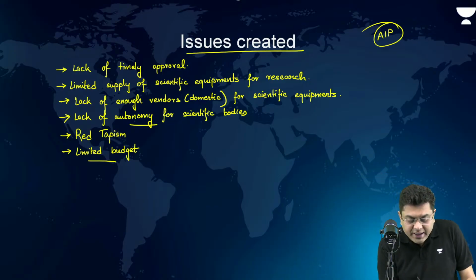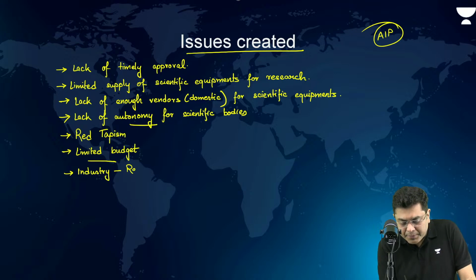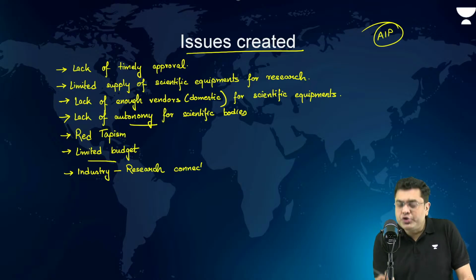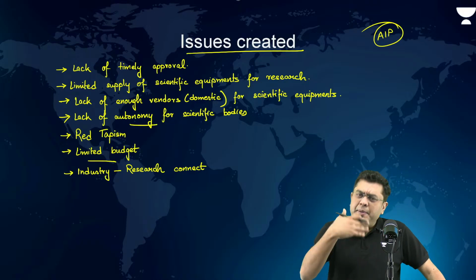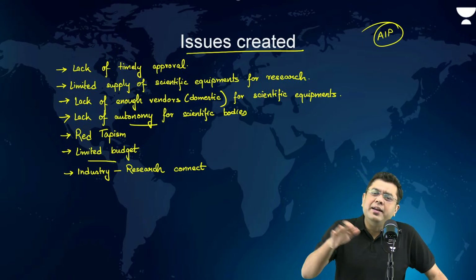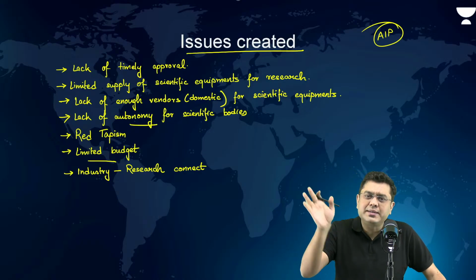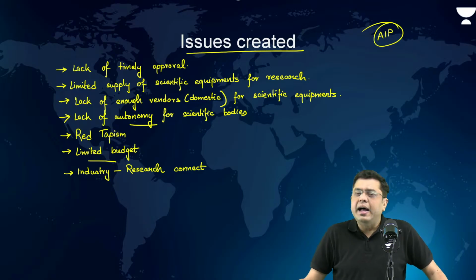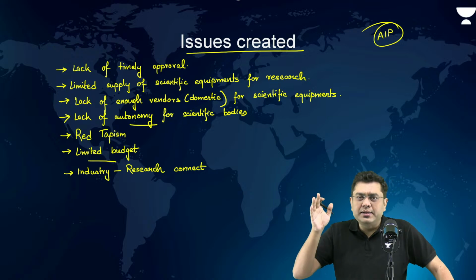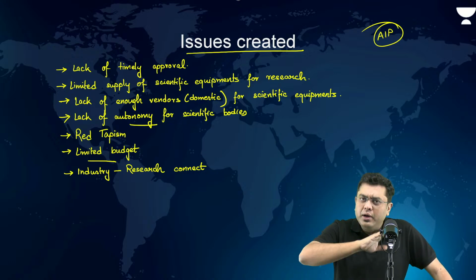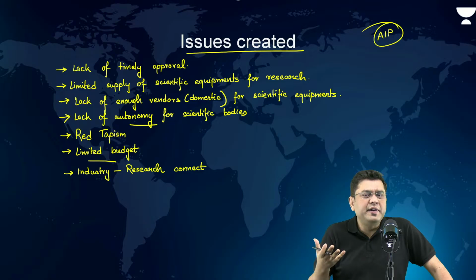And for that, we need the industry to research connect. And when will that happen? This will happen when industry connects with the institutes and academia. There are many people you would know in your life who have done MTech, who have done PhD, who have done masters in various scientific fields, and their talent is not utilized. Eventually, after doing that MTech or masters, they come back to the non-scientific field. So that is a kind of talent wasted.